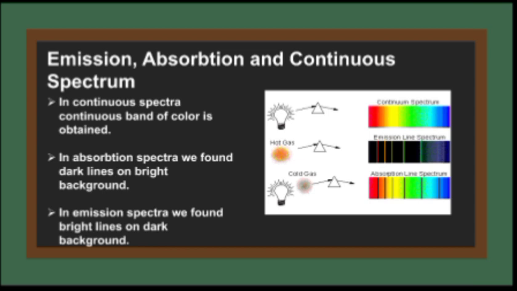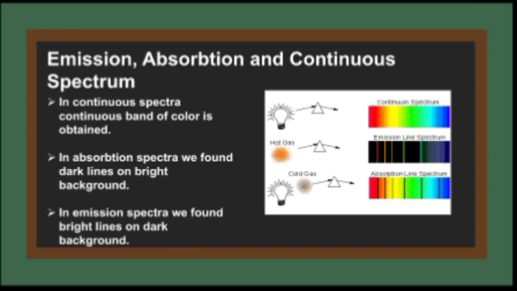This is about emission, absorption, and continuous spectra, and we can differentiate these three. In a continuous spectrum, a continuous band of color is obtained; in an absorption spectrum, we find dark lines on a bright background; and in an emission spectrum, we see bright lines on a dark background.